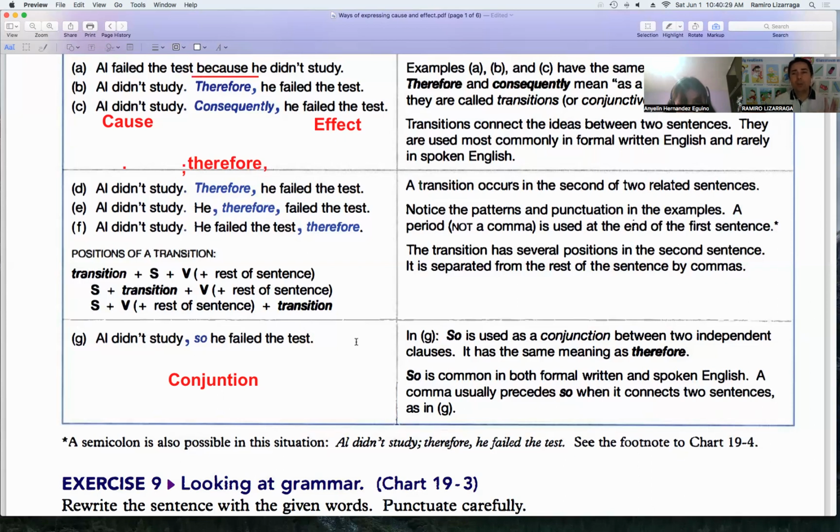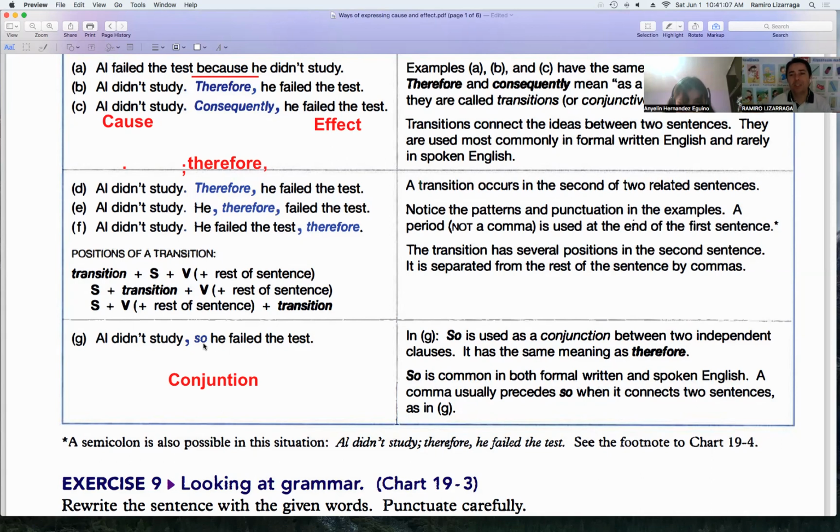So I was trying to explain the other way: there are some sentences which don't have two independent clauses, at the beginning and at the end. In this case, for example, we do have two independent clauses, because most of the words that introduce adverb clauses, we use them with dependent clauses.